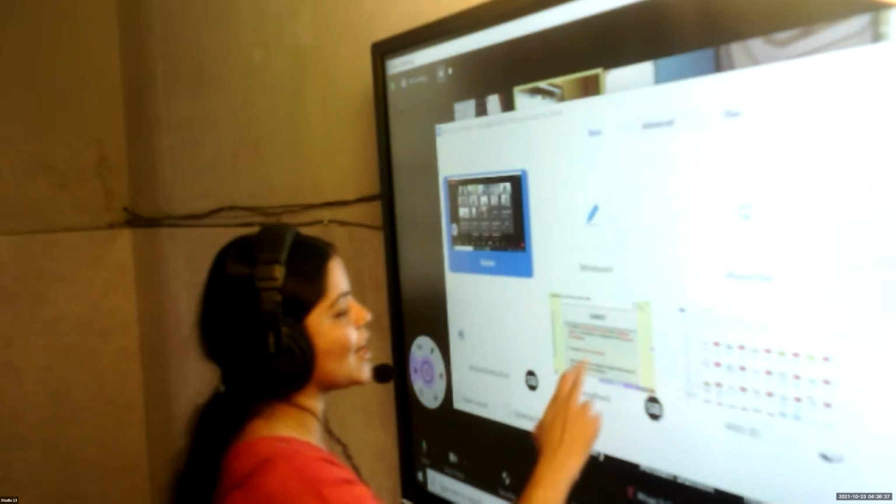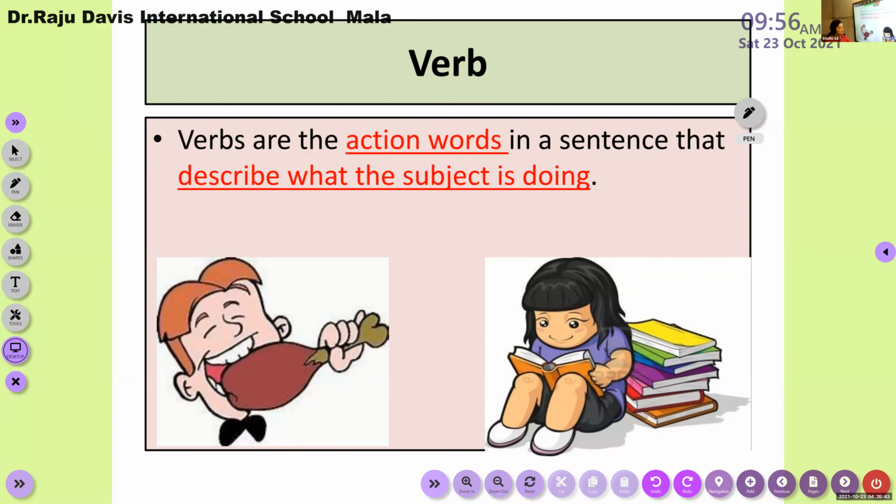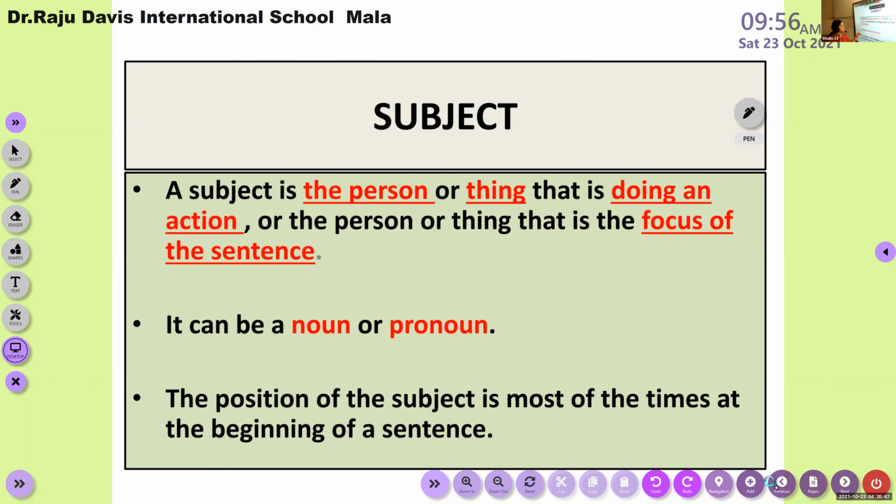Verb, in the last class, and rule number 1, the basic rule, is over, and we discussed rule number 2 also. So what is a subject according to the grammarians? As you all know, a subject can be a noun or a pronoun in a sentence. Normally the position of a subject is at the beginning of a sentence, and as you all know, the subject is the focus of a sentence, or the person or thing that is doing an action in a sentence is said to be the subject of a sentence. These were the 3 points we discussed in the last class about the subject.